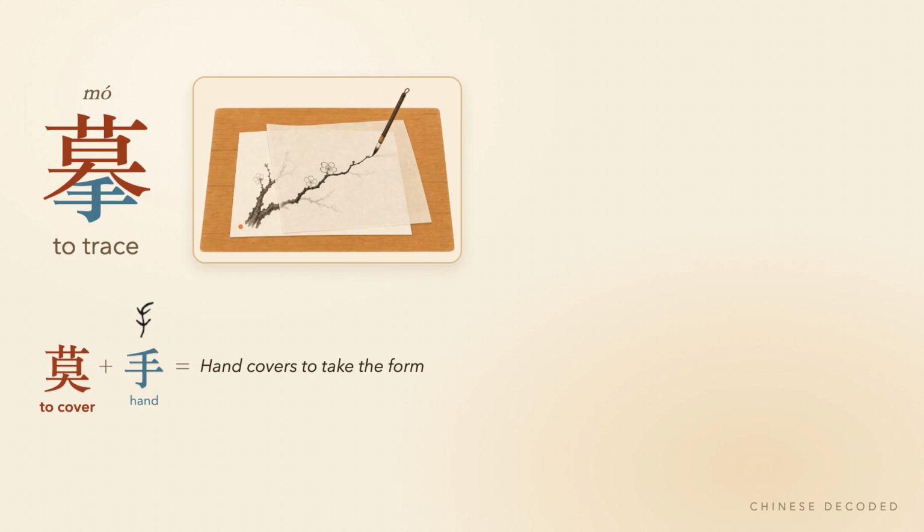To cover plus the hand covers the original to take its form. To trace a masterwork, a semi-transparent sheet is laid over the model and written upon. The sheet covers what is copied, and the hand takes the shape beneath it. Mo, to trace. Miao mo, to depict, to trace a thing's shape in lines or in words.